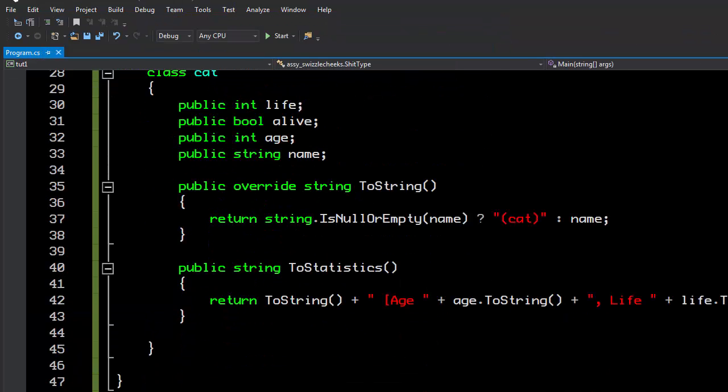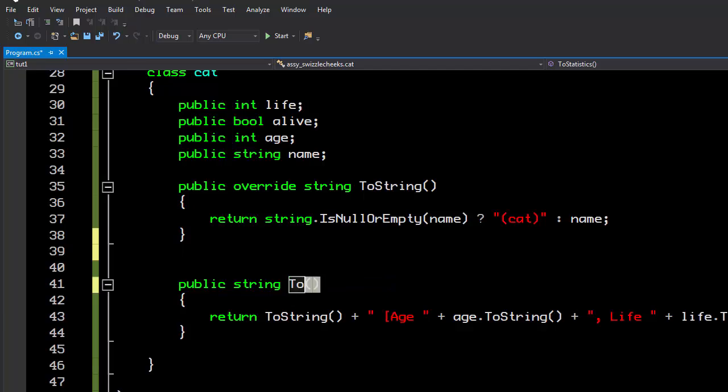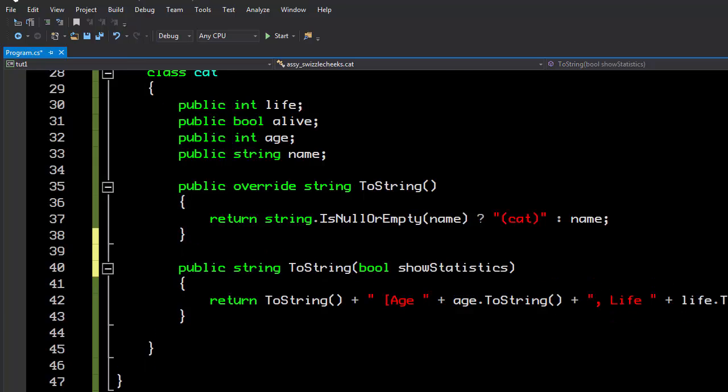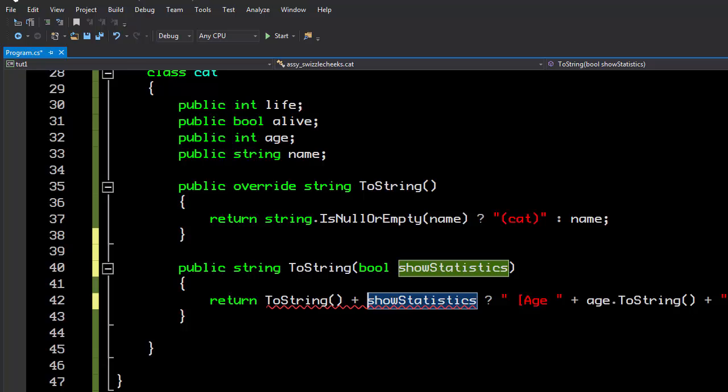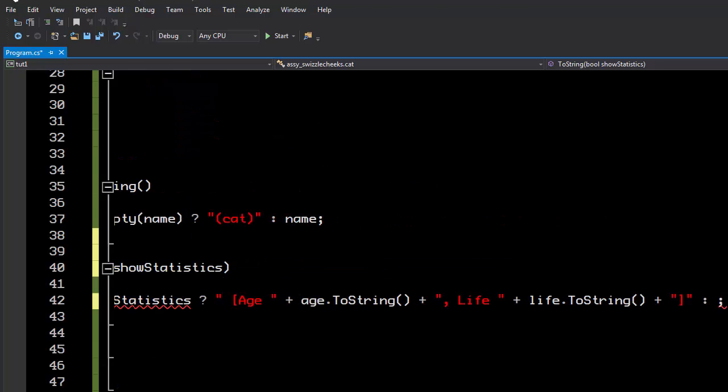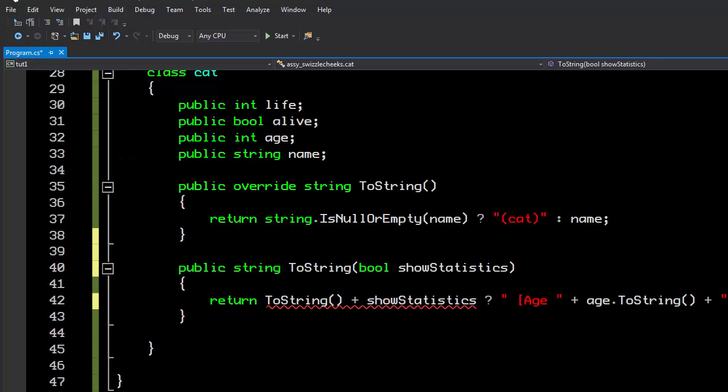But really, this doesn't need to be a separate function because we can actually make this a function called ToString as well, except we can say show statistics as a Boolean. That comes in here. And you'll notice that the error goes away, and we can have multiple ToString functions as long as they differ in what parameters they take. So I can actually just say, we'll return ToString, and then if show statistics is true, we'll also show the age and the life of the object, and if it's not, we'll just show nothing after that.